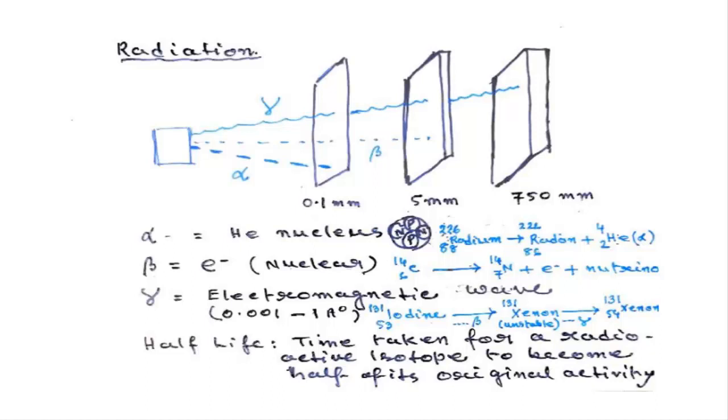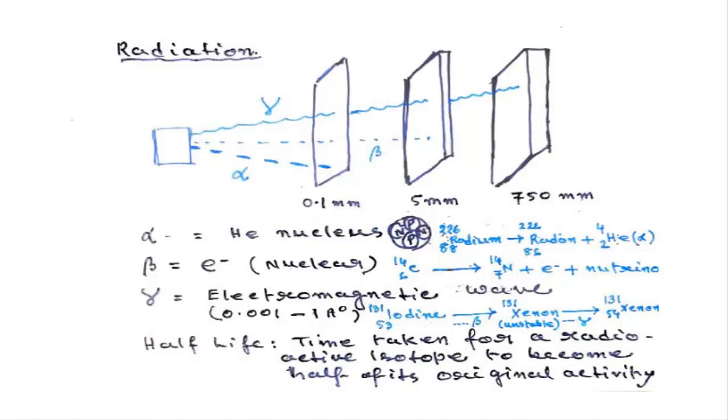Like here in the example, radium-226, where the atomic number is 88, decays into radon, thereby converted to atomic number 86 and mass number 222, plus one helium nucleus is liberated. That is, the alpha particle is liberated. This way it is degrading.